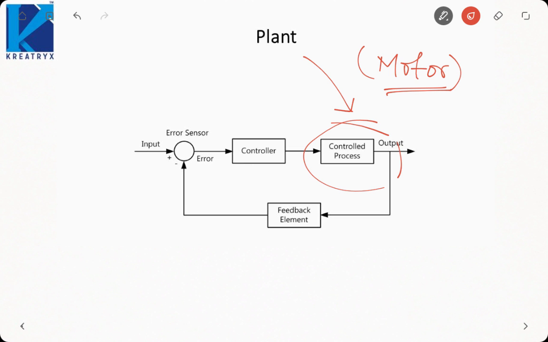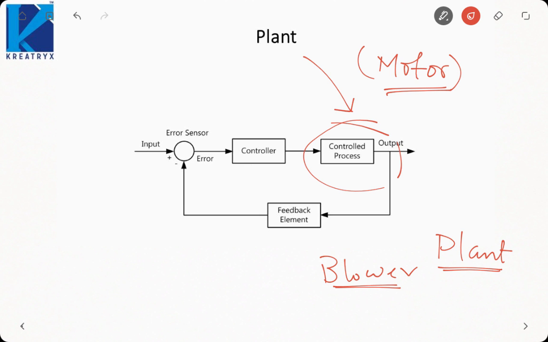If we are controlling the temperature using an AC, then the blower inside the AC can be termed the plant or controlled process. So these systems which are actually doing work inside the system, which are responsible for maintaining the output, are called the plant.